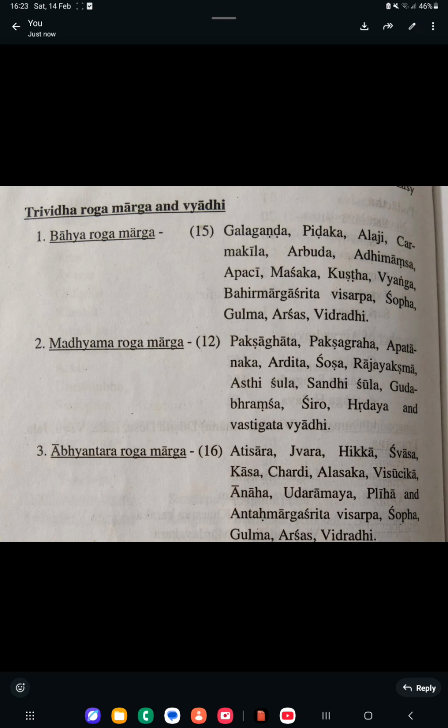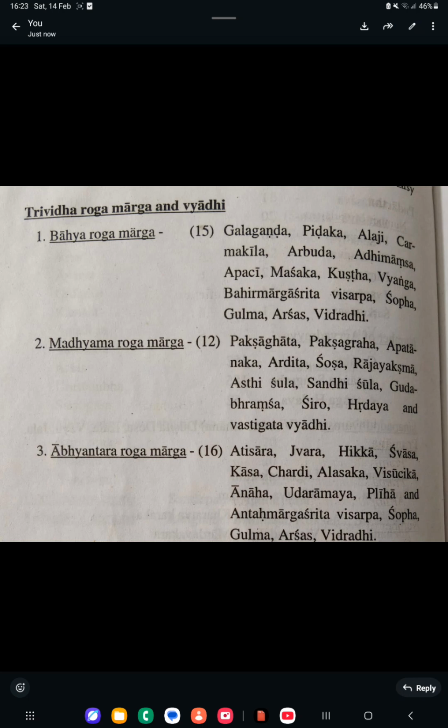So which are the 15 Bahya Roga Margas? Galaganda, Pidaka, Alaji, Charmakeela, Arbuda, Adhimamsa, Apaci, Mashaka, Kushta, Vyanga, Shlipada, Visarpa, Shopha, Gulma, Vidradhi. So total 15 are there. Okay, Bahya Roga Marga or Shakhagata Rogas are 15 in number.